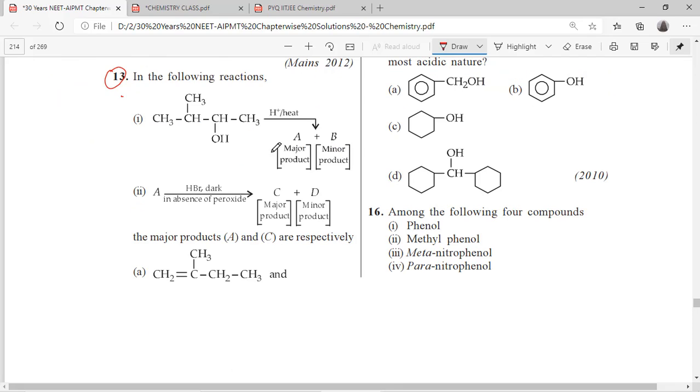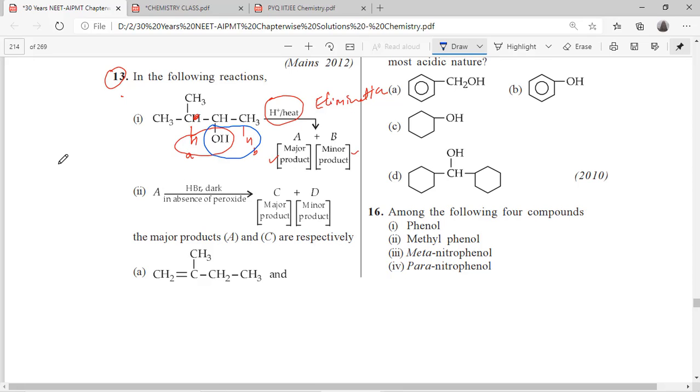Next reaction: H plus, heat, A is the major product, B is the minor product. See, in the presence of acidic medium with heat, an elimination reaction takes place. Elimination means a water molecule is removed, but two possibilities are there here. On this side hydrogen is there, on that side also, so the water molecule can be removed from this side and this side also.